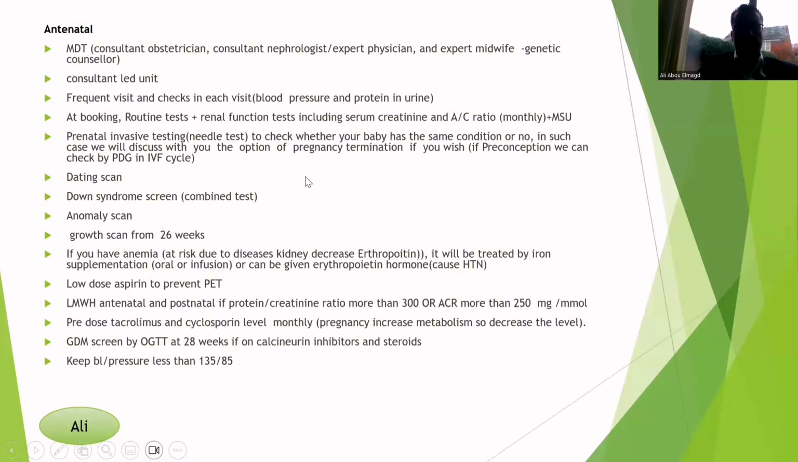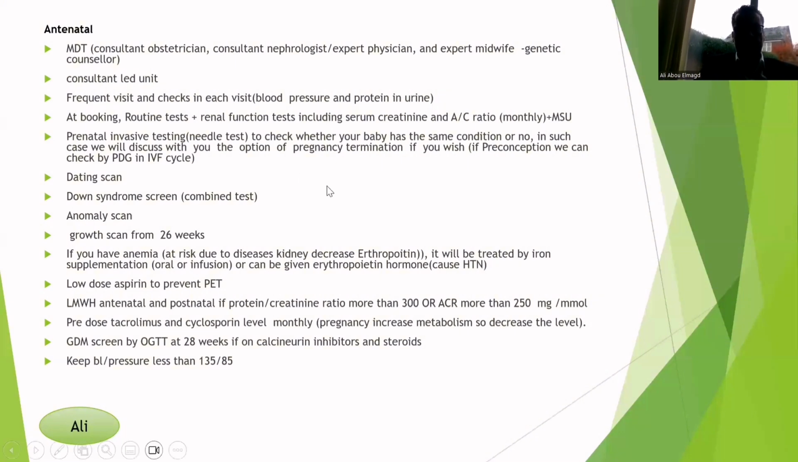Normally this patient will need prenatal invasive testing, which is the needle test, the amniocentesis or chorionic villus sample, which takes a small amount of the water around the baby to check whether the baby has the inherited condition or not. Sometimes, if the baby has the same condition, some women may opt for termination of the pregnancy. Normally, if this patient comes to the preconception clinic, we will offer pre-implantation genetic diagnosis.